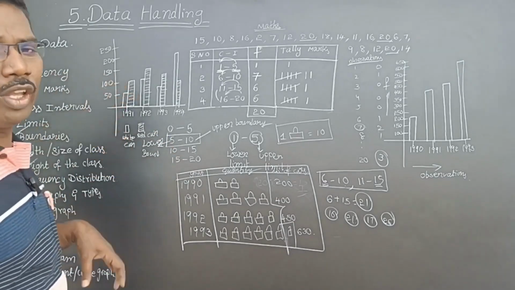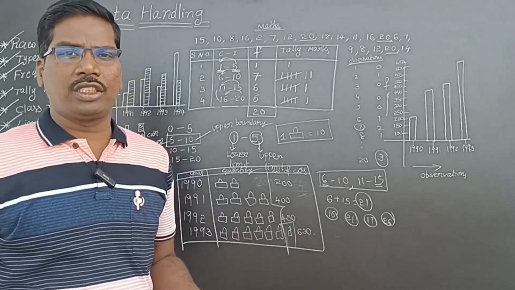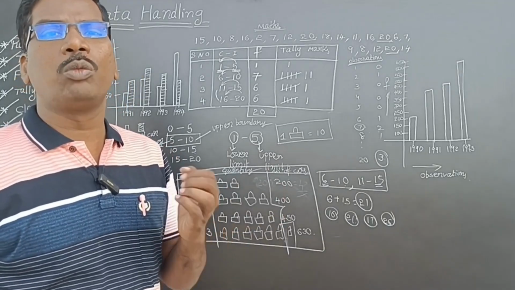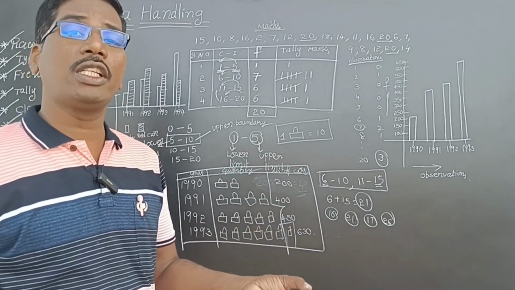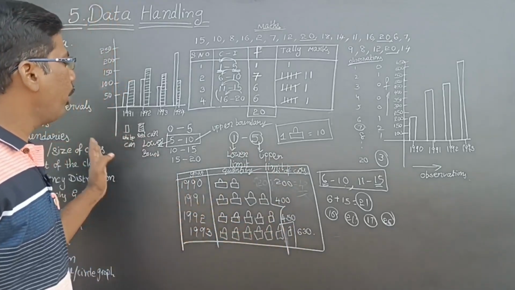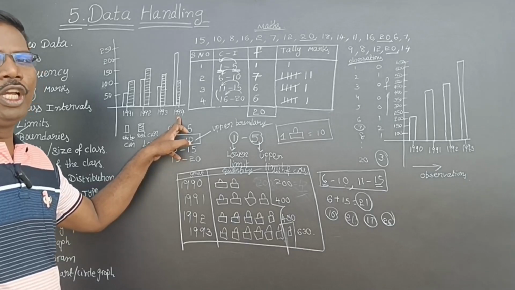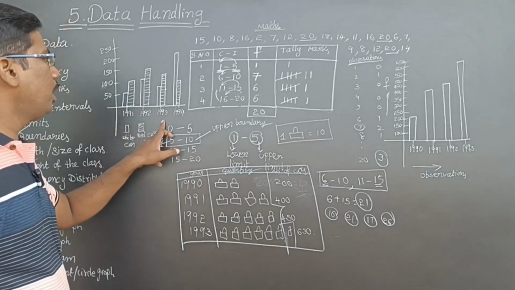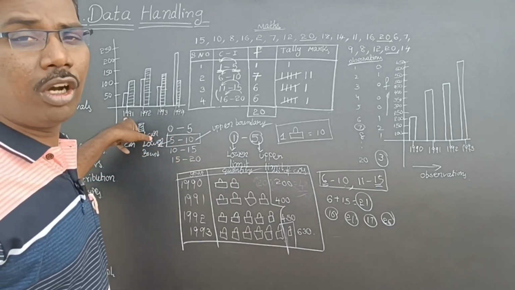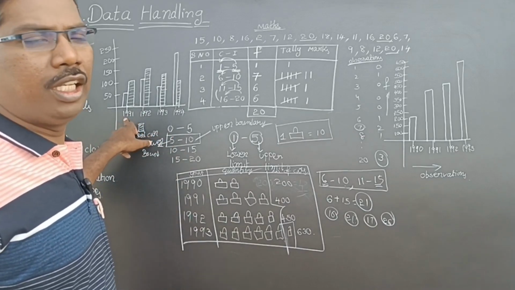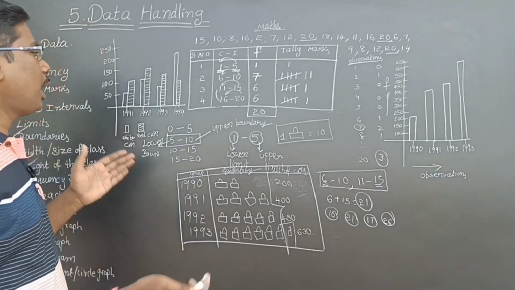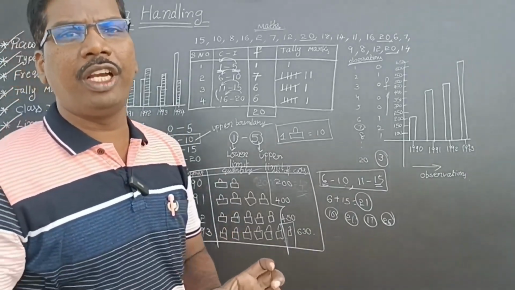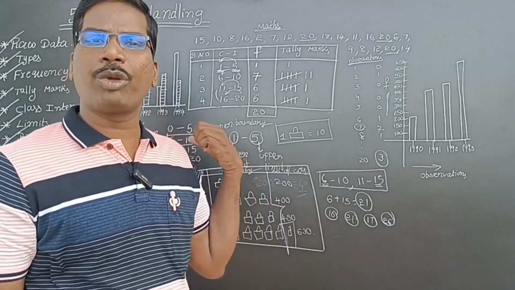Means by seeing this data, we can say which car is more production in that year, and which car is less production in that year. See, by comparing all years, in 1994 the white car production is more than the red car. In 91, 92, 93, the production of the red car is more than the white car. Isn't it? Means what we are doing, we are comparing white cars and red cars. So the comparison between the production of two cars, we are representing here.